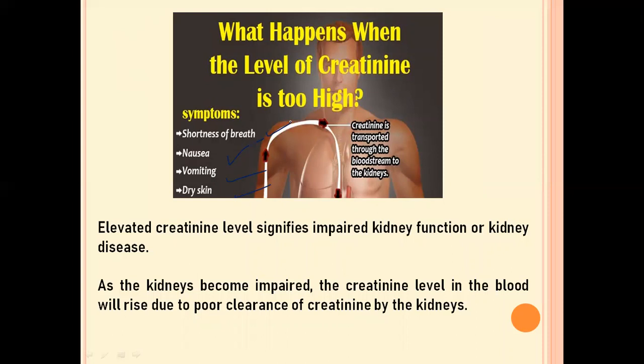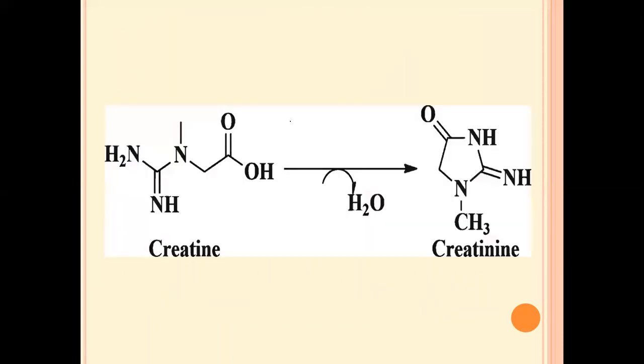So if by looking at the amount of creatinine in blood, it is more, then there is a problem with the kidneys. In the urine, if the creatinine level is less, again we know that there is some problem with the kidney. Now this is the reaction in which the creatine, which is produced by different parts of our body like pancreas, liver, etc., will undergo cyclization because of the muscle contraction to give this creatinine waste product.